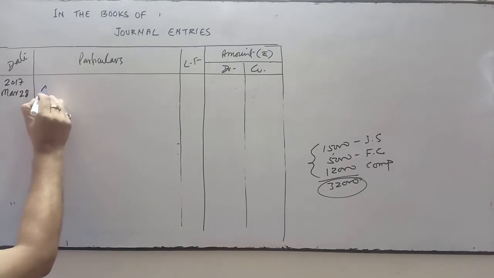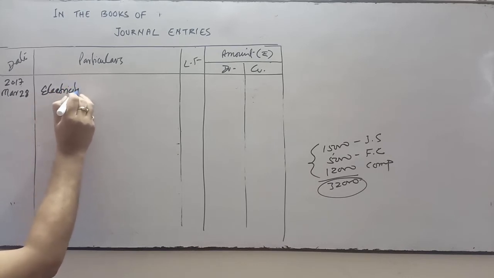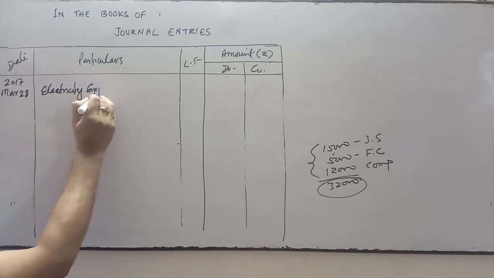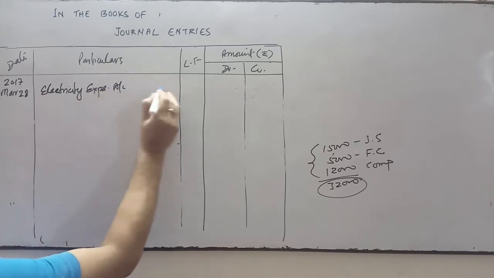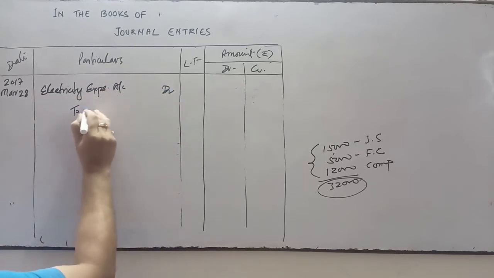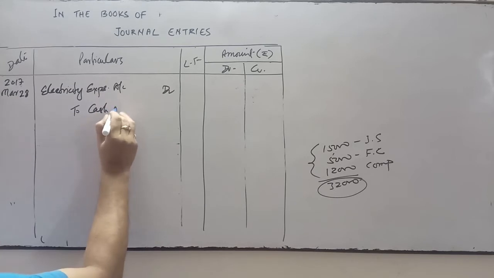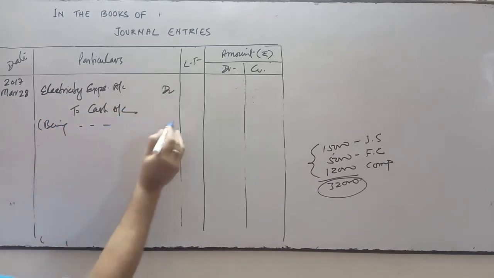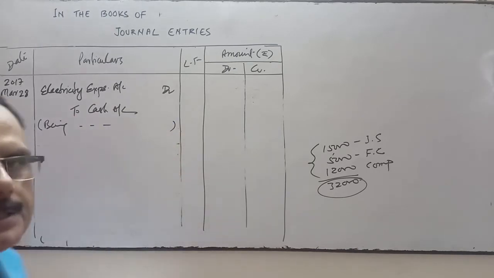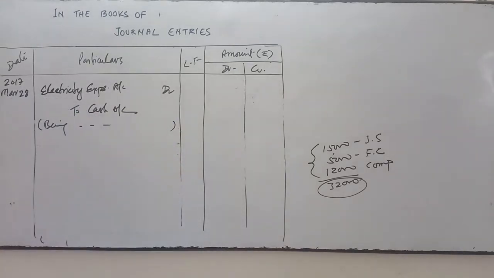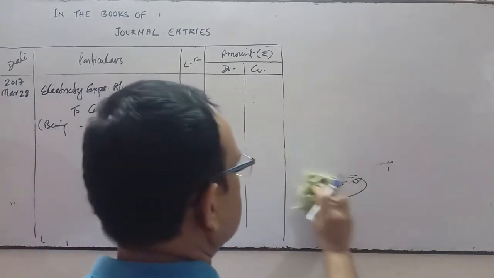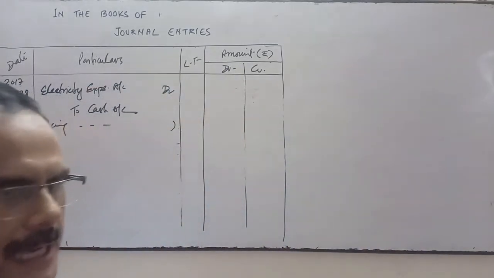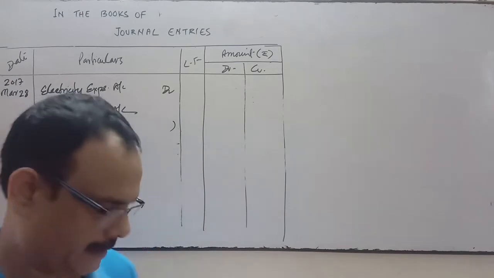So electricity charges means electricity account, electricity expenses. Your electricity account debit to cash account. Being electricity charges paid. Electricity expense is our revenue expenditure. So electricity account will be debited, electricity charges account debit to cash or bank account.